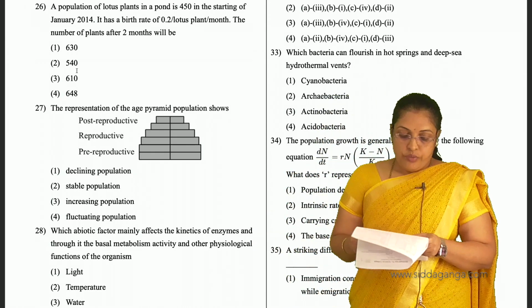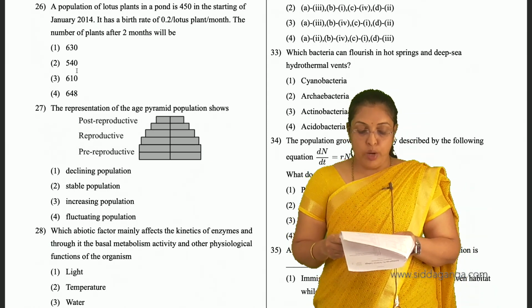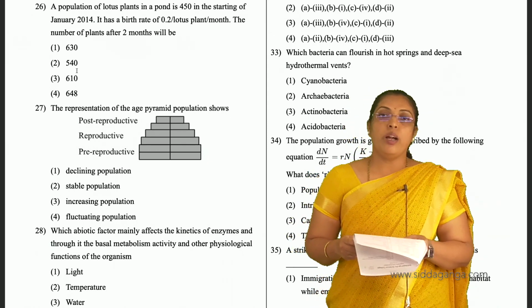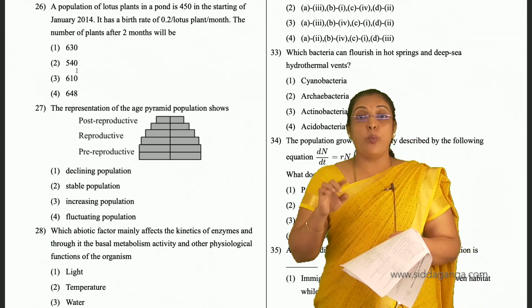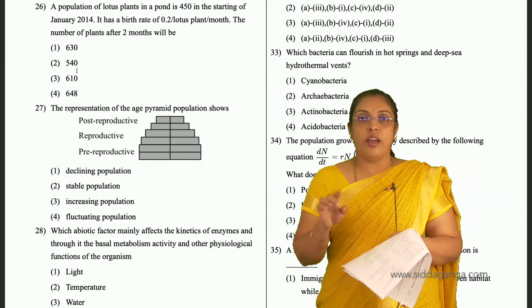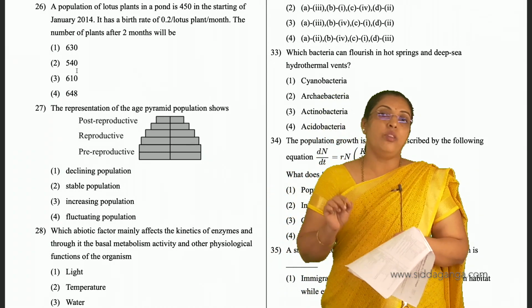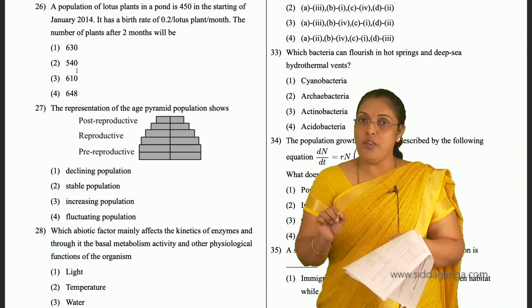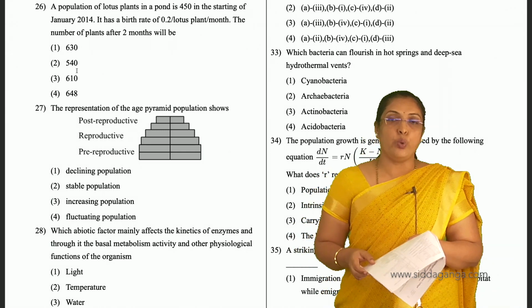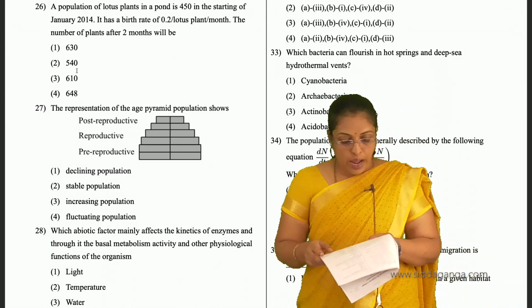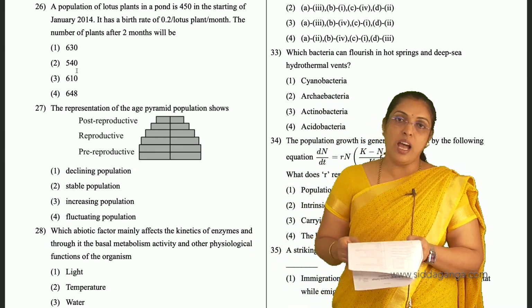For this you have to multiply 450 by 0.2. You take 0.2 as 2 by 10. So, 2 by 10 into 450 we get 90. So, in 1 month, 90 lotus plants have increased. For 2 months, 90 into 2 we get 180. Add that 180 to 450, we get 630 is the answer.